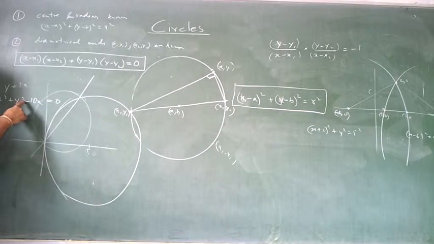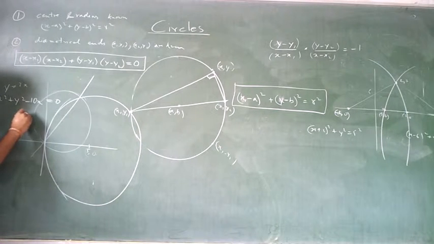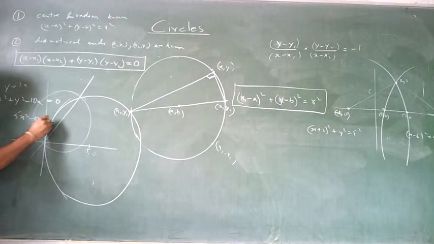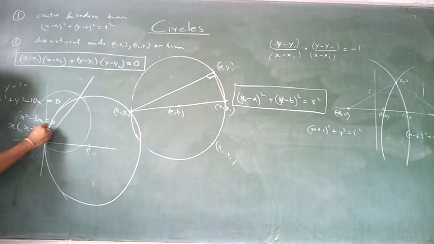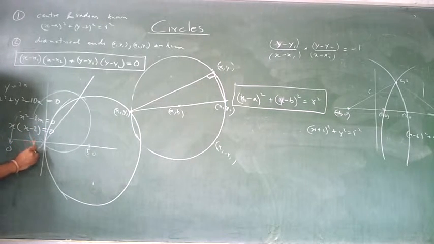Put 2x the whole square: 4x square plus x square is 5x square. So you have 5x square minus 10x is equal to 0. 5 and 10 get cancelled, but do not cancel out x. Take x as common. So you have x into x minus 2 is equal to 0. That means x can be 0 or x can be 2.